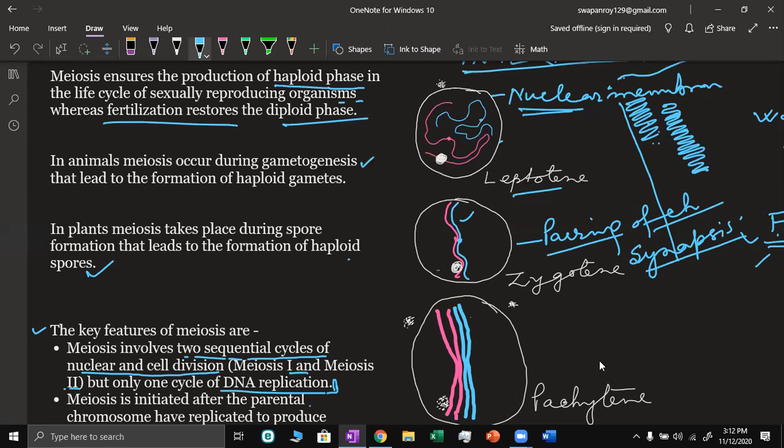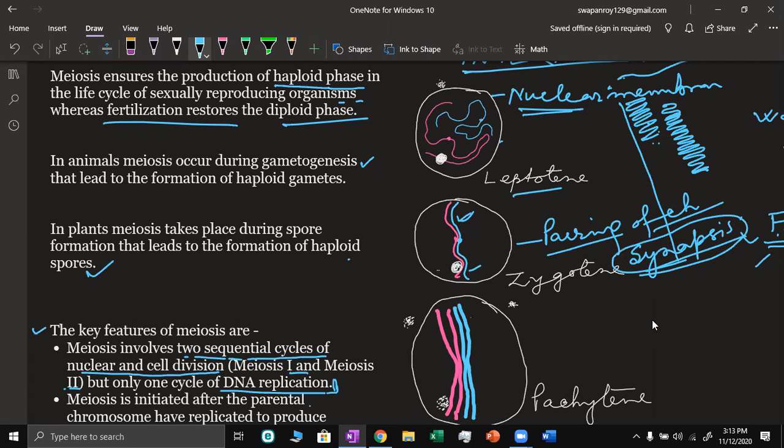Homologous chromosome means the chromosomes which have similar morphology, the type of gene they carry is the same, and their sequence is also the same. So they are homologous, meaning similar in their arrangement, number of genes, and type of genes. So this is homologous chromosome, and this pairing is called synapsis.